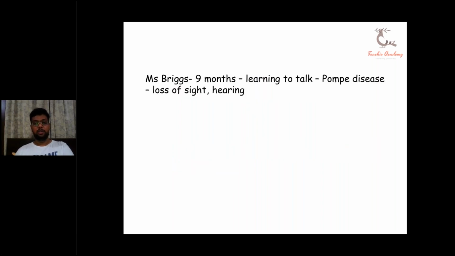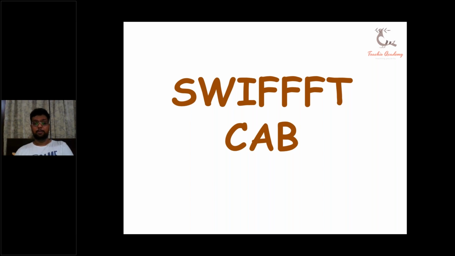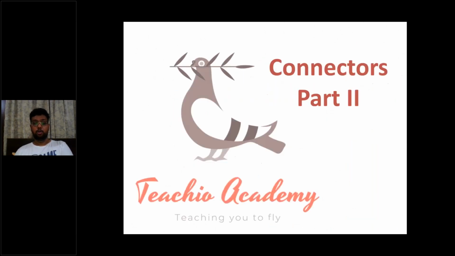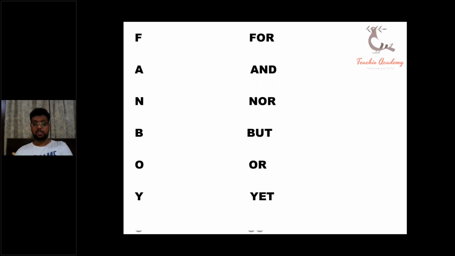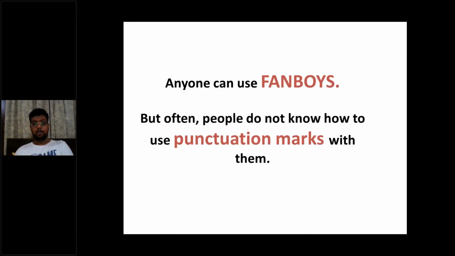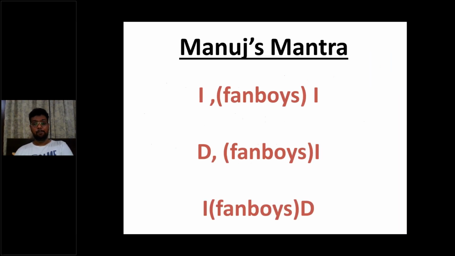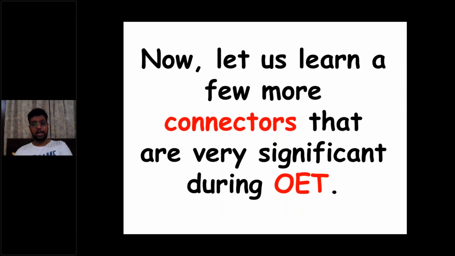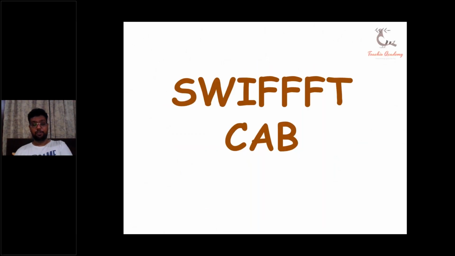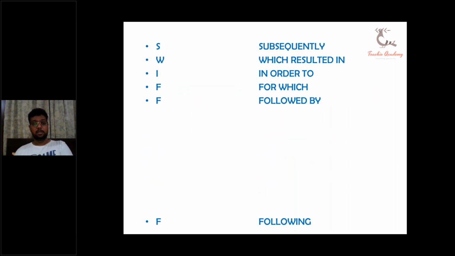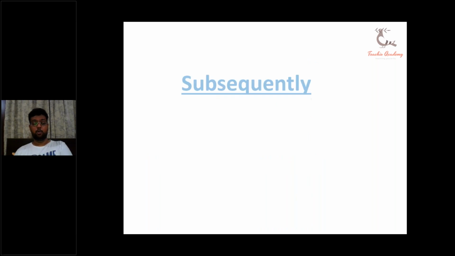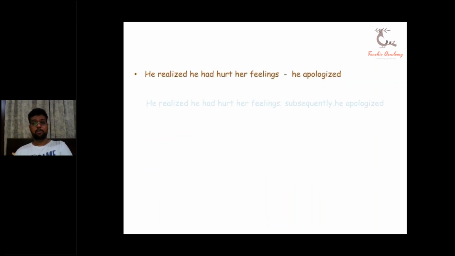So, in today's session, we learned that there are two types of connectors. The first one being fanboys, and with fanboys, punctuation marks are very important. This is what Manuj's mantra says regarding punctuation, that is, a comma with fanboys. Again, we learned some other connectors through a mnemonic, Swift Cap. Today we discussed two of these connectors: subsequently, and which resulted in.